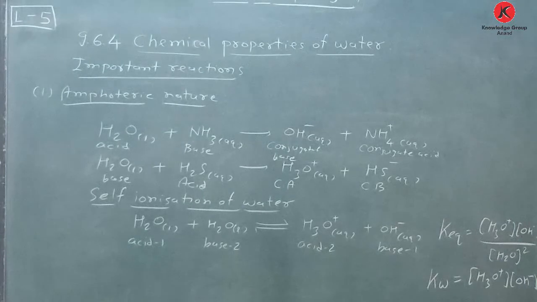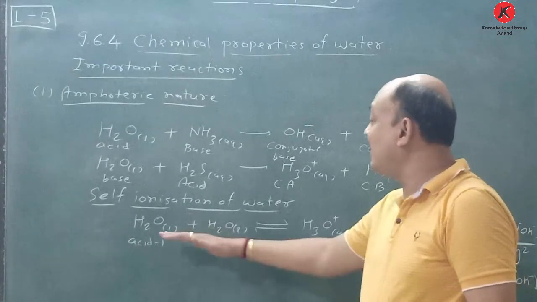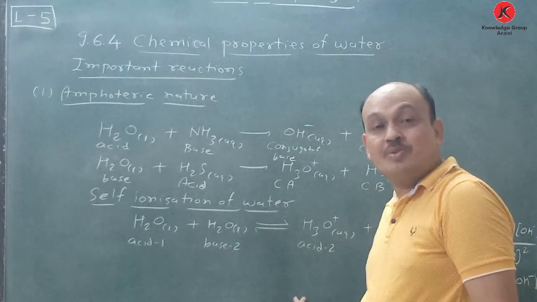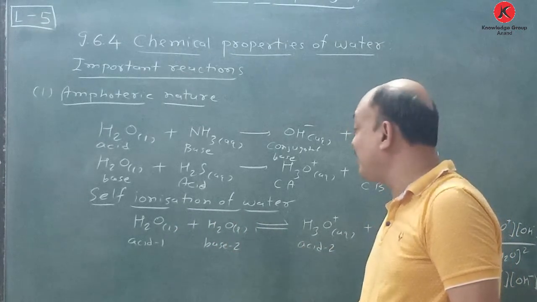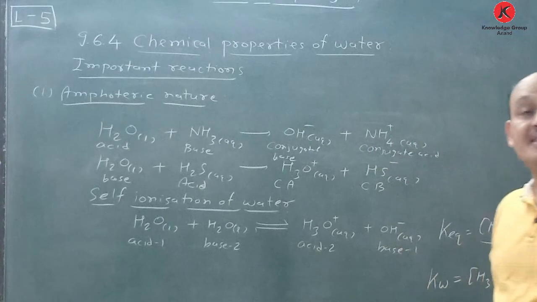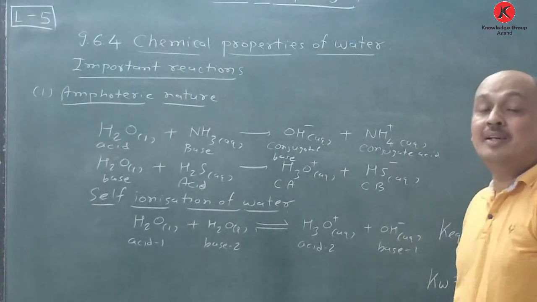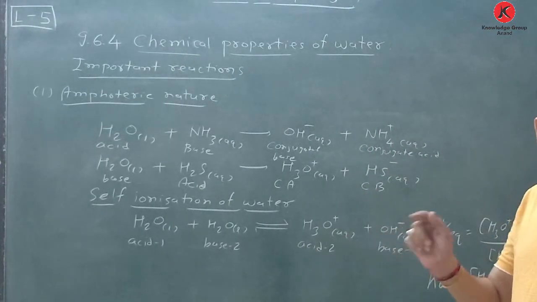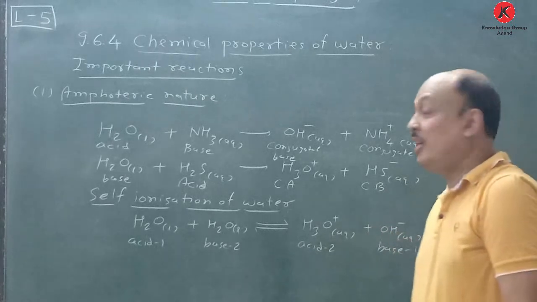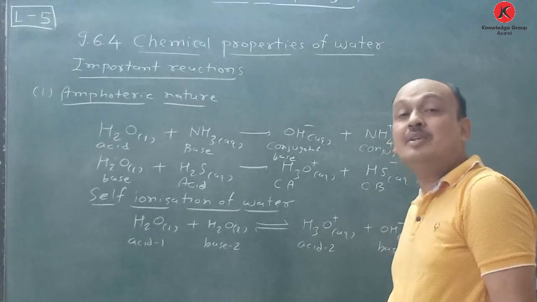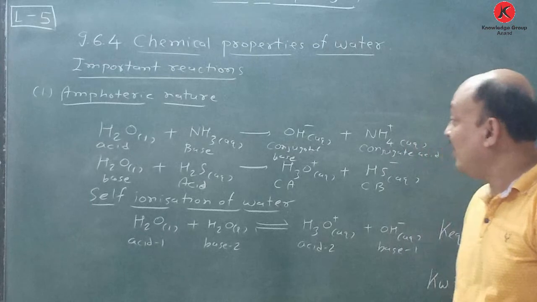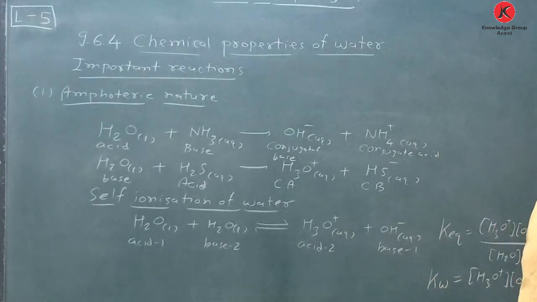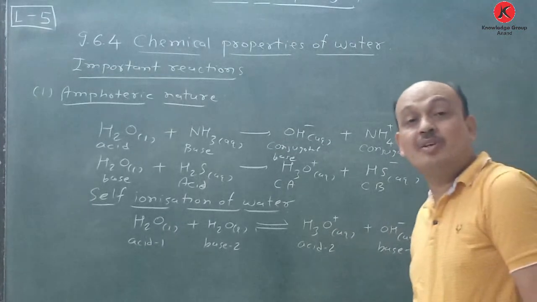Just see, pH is equal to 7 and water is neutral. According to that, pH is equal to 7 and therefore water is neutral. Remember this one. Suppose concentration of H plus is equal to 1 into 10 raised to minus 7 molar, then pH is equal to minus log concentration of H3O plus. If you calculate it, then pH is equal to 7. And in the same way pOH is also 7. So pH plus pOH is equal to 14.